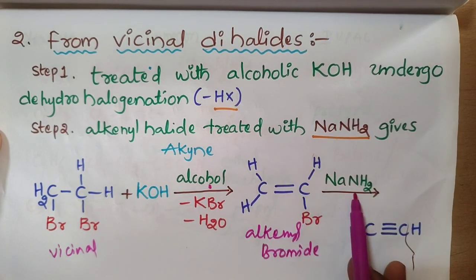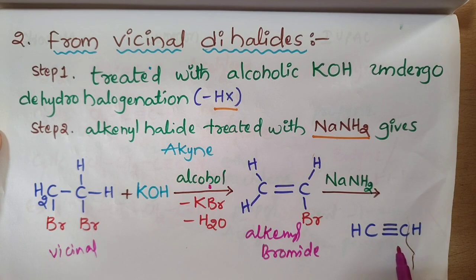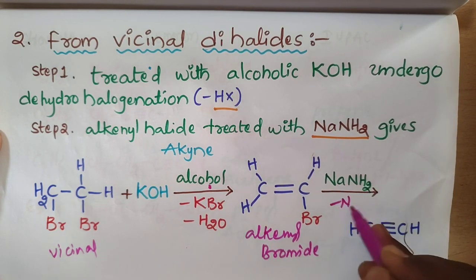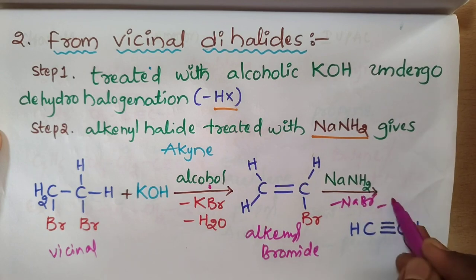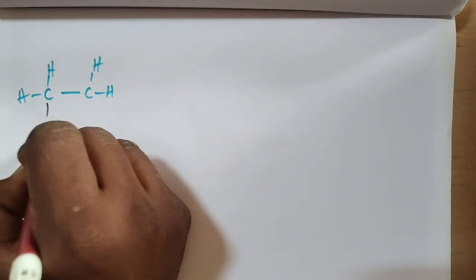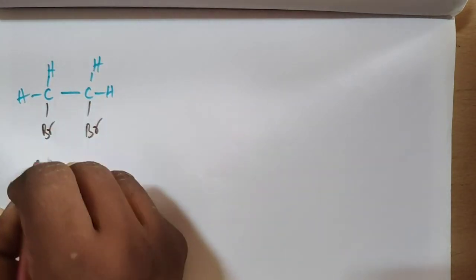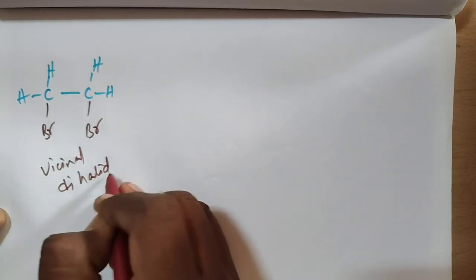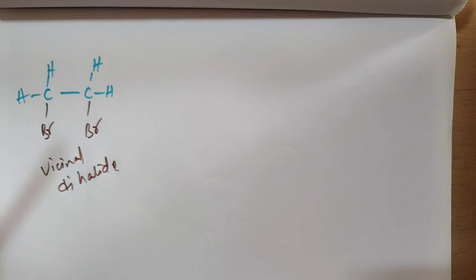This alkenyl bromide treated with sodamide, NaNH2, gives HC triple bond CH, with removal of NaBr and NH3. Here this is bromine, this is also bromine, so this is a vicinal dibromide.